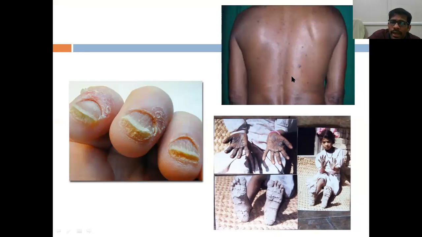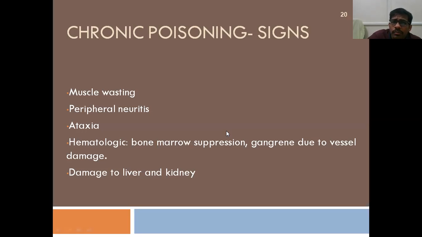Most commonly on the back, but you can see them anywhere. So these are called raindrop pigmentation, because they appear like drops on the skin. And this is hyperkeratosis of the soles and also the hands. So these are the important signs of chronic arsenic poisoning.